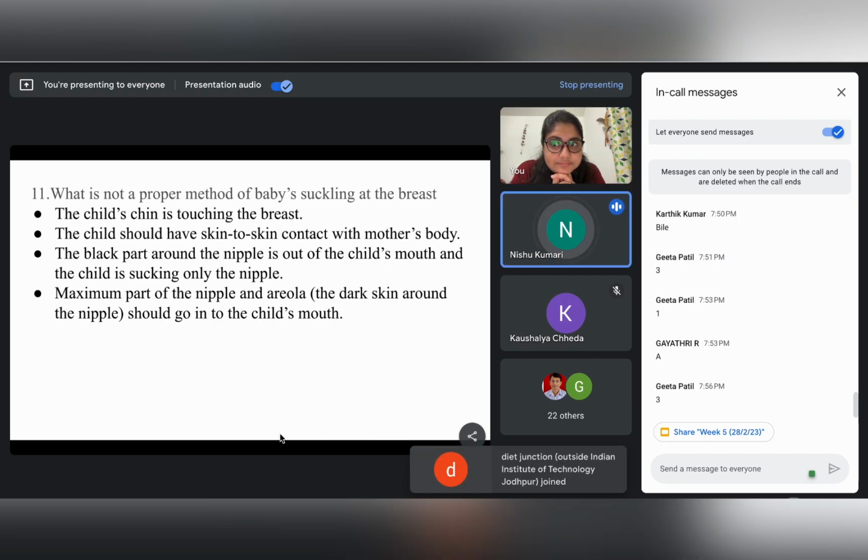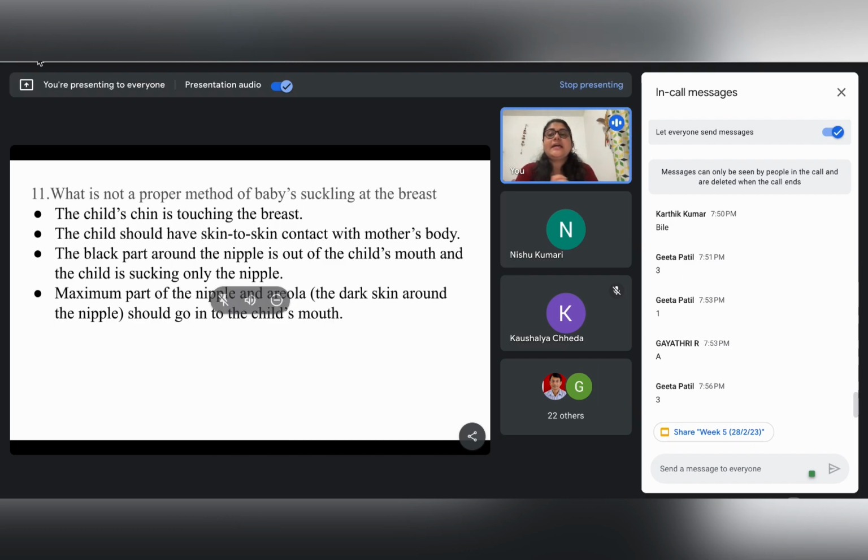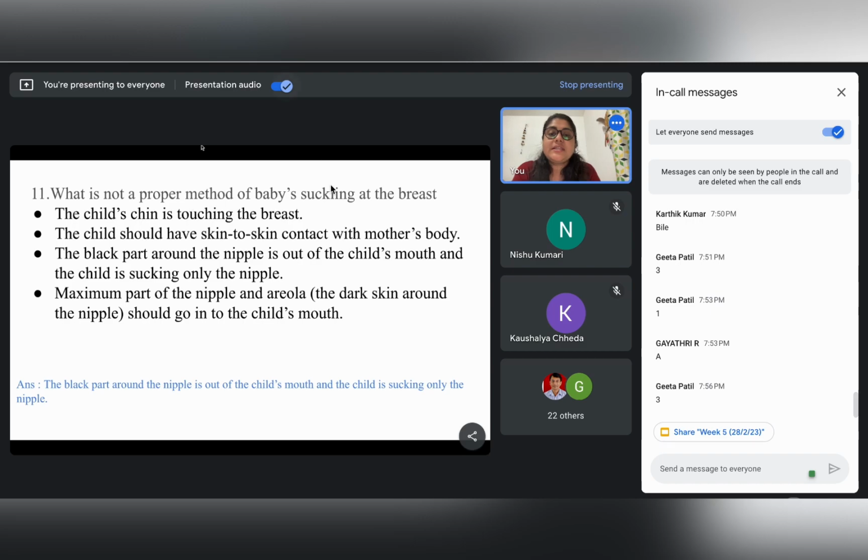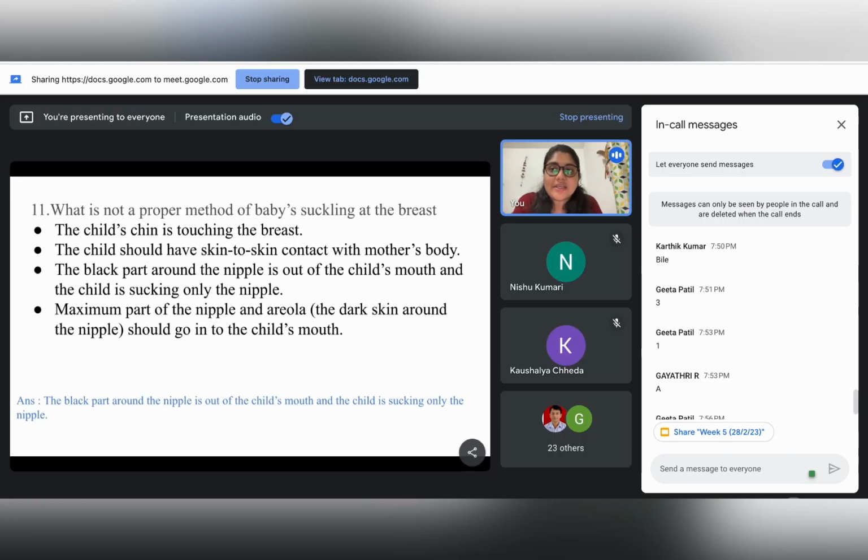The black part around the nipple is out of the child's mouth and the child is sucking only the nipple. Right, so this is the correct answer. This is what we are talking about: improper latching.